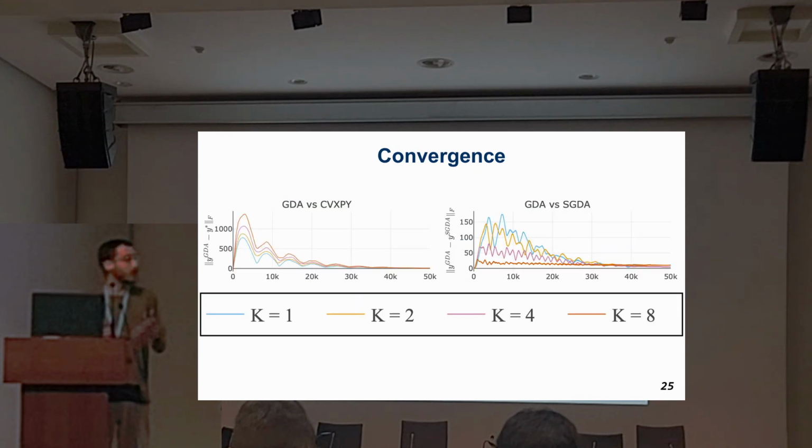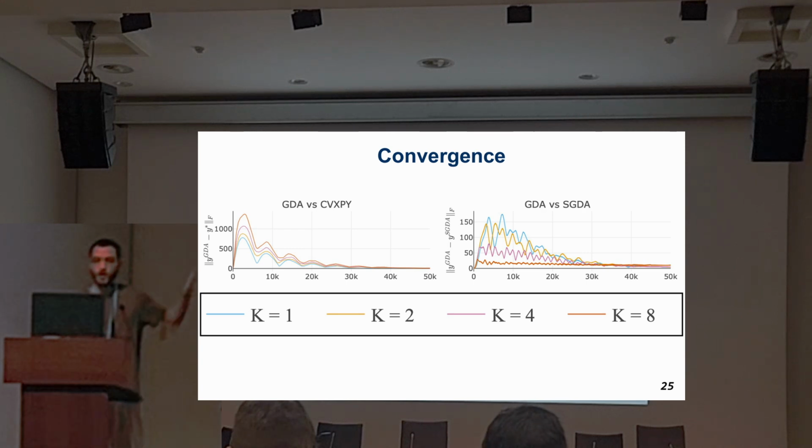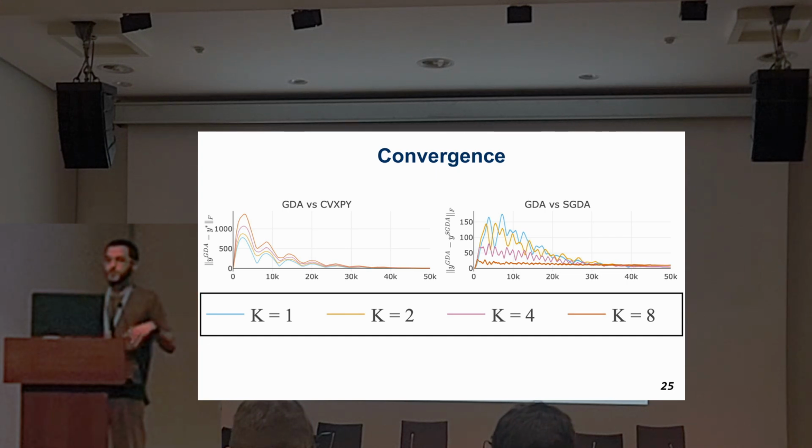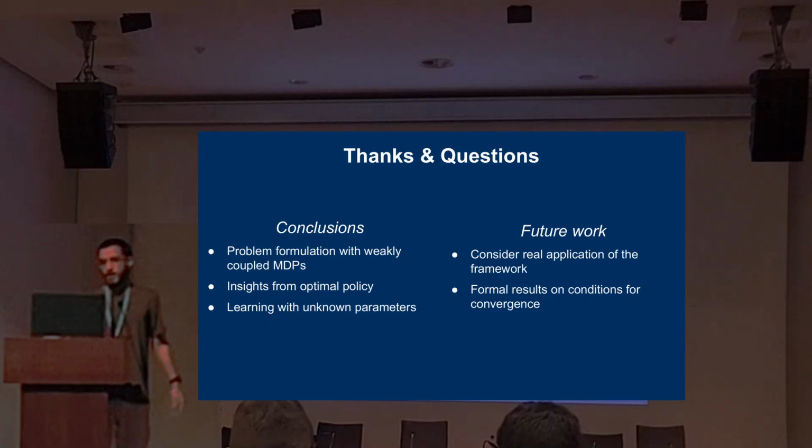So the question that remains is whether it's converging. Here we are measuring the solution. Since we have the optimal policy, we can compare the learned and the optimal one. We do this with the Frobenius norm of the difference of the two policies. On the left, we are comparing the gradient descent ascent using the actual P with the CVXPY solution. And on the right, we are comparing the gradient descent ascent with the stochastic gradient descent ascent, which is using the estimated P. So we can see that it's converging as the iterations go. And I think that's it.